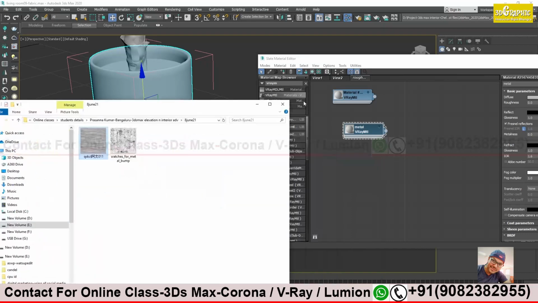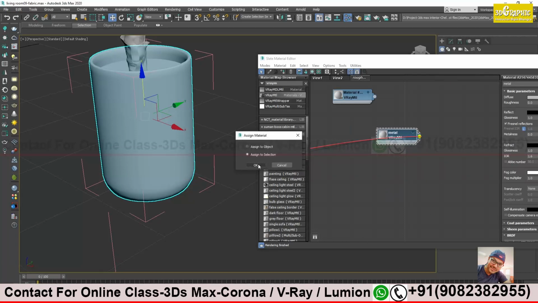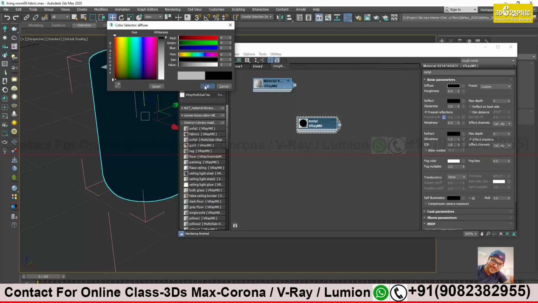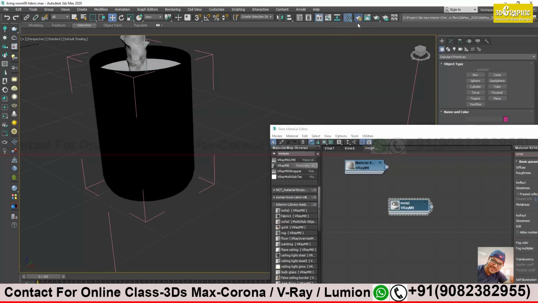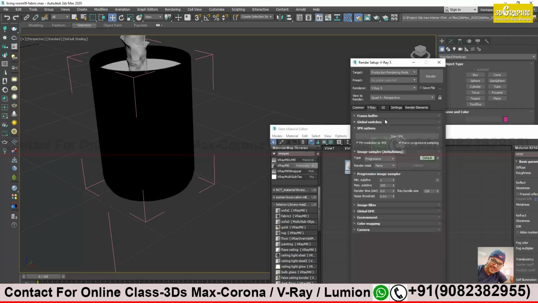First, steel. Let's get a steel, rough steel. Simply apply this, assign to selection. To create a steel, it's simple. Diffuse black. Reflection full, reflection almost 90 to 95 percent, glossiness full, and Fresnel off. Alright, this is metal. Let's see if I can render this out. I think I have lighting here, and it's 1K.